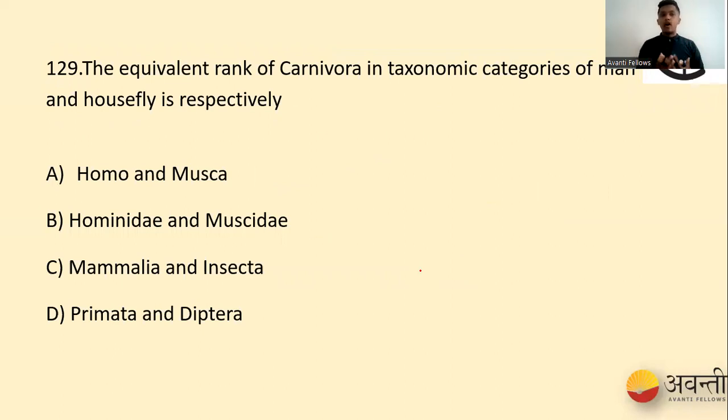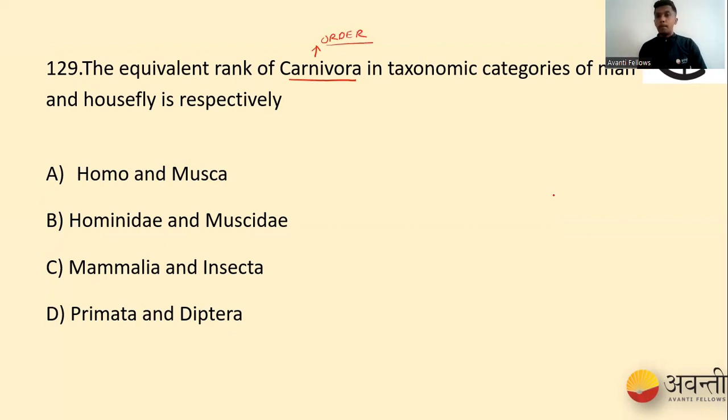The equivalent rank of Carnivora in taxonomic categories of man and housefly is respectively. So our options are man, Homo, and Musca, and then Hominidae and Muscidae, and then Mammalia and Insecta, and then Primata and Diptera. So when it comes to Carnivora, in the prior question, where did we find Carnivora? Carnivora was found under order. Order Carnivora, that's what we said, correct?